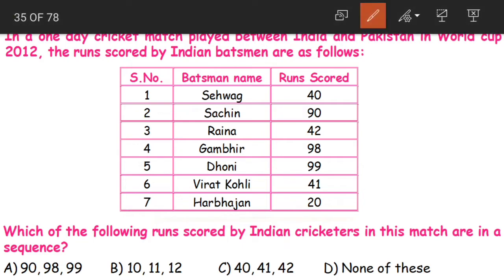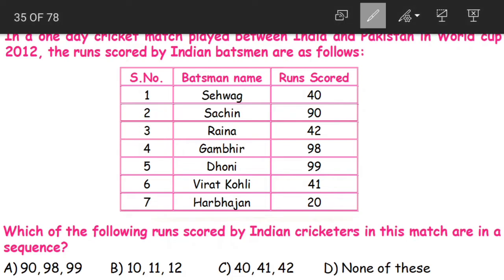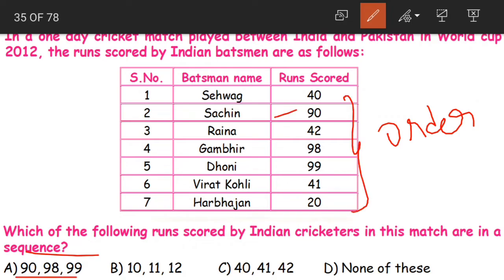Next, again the same table. Which of the following runs scored by Indian cricketers in this match are in a sequence? Now sequence means what, children? Sequence means in an order, okay? In an order, in the same order as given in the table. If you look at option A, 90, 98 and 99. Yes, 90 comes first, then 98 and then 99. So option A becomes our correct answer.